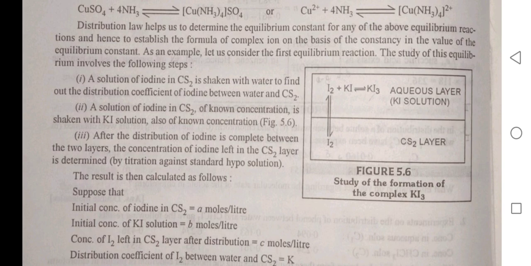As an example, let us consider the first equilibrium reaction.